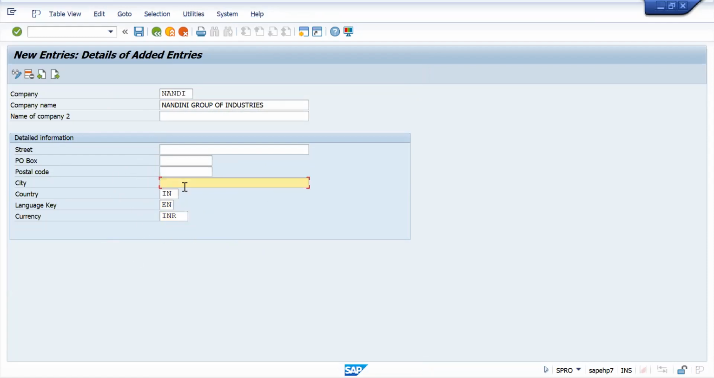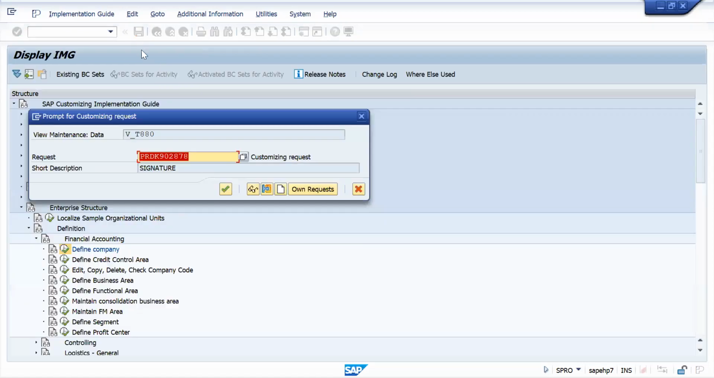Okay, city, Bangalore. Postal code and all you want, you can enter. Street and all you can enter. Just enter and save. This is the save button, or else you can press Control S also.